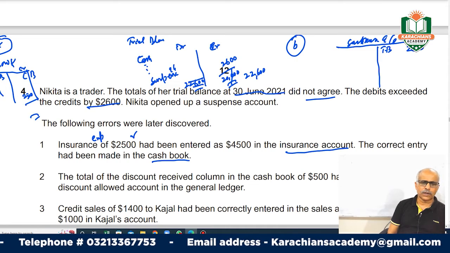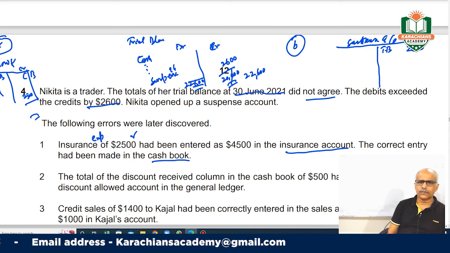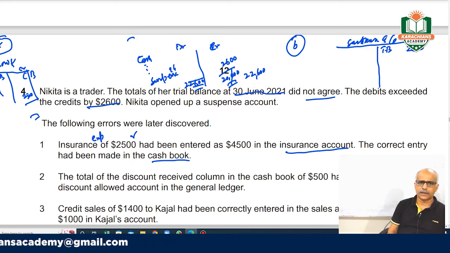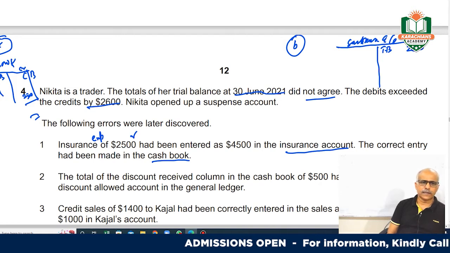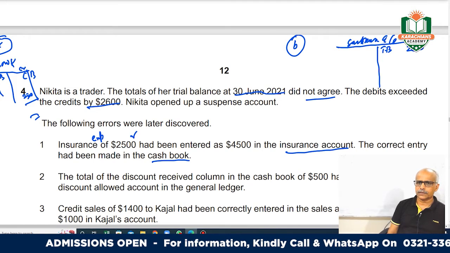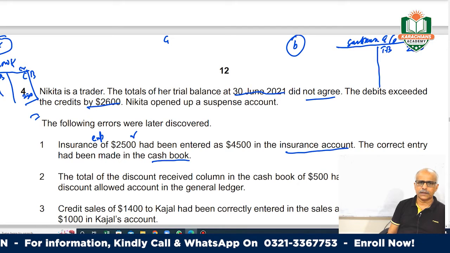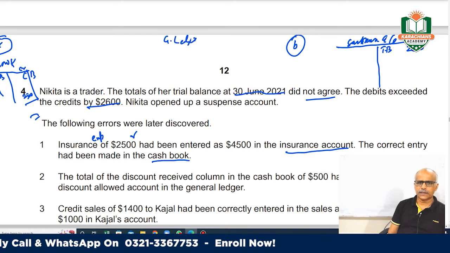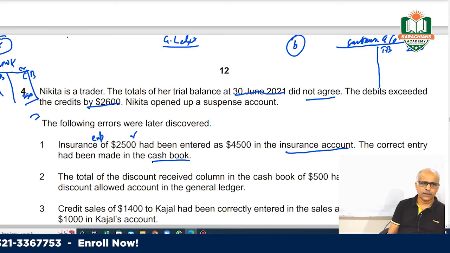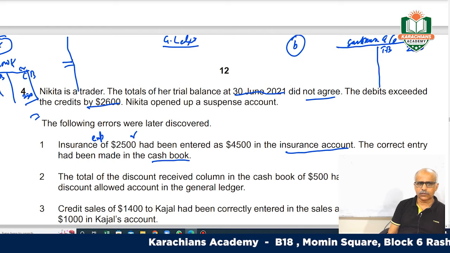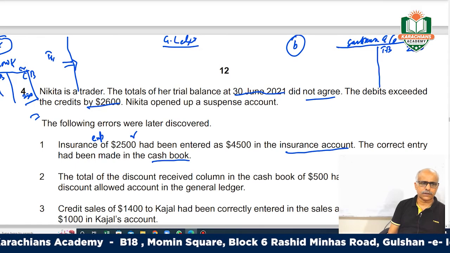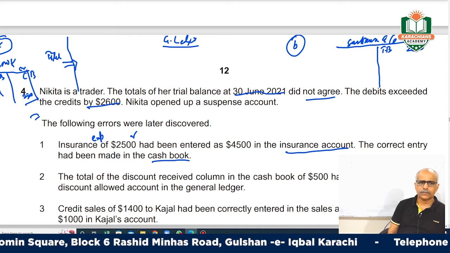Whatever your total has come to, you have transferred that from your book of prime entry. All entries are put into the general ledger. In the general ledger you open up all the accounts. So from all of these books, 4, 5 and 6, the books of prime entry, the data goes on to the general ledger. All the totals go on to the general ledger where you open up the account.